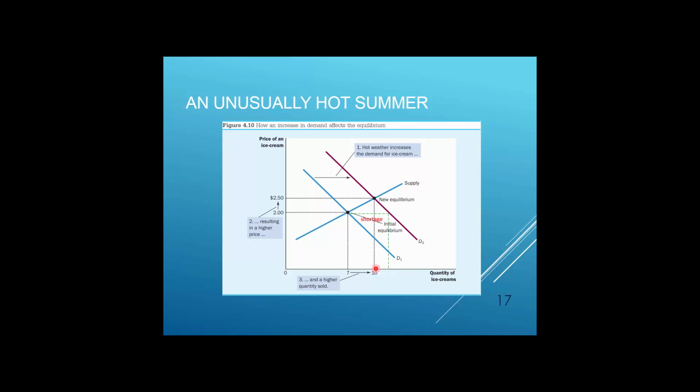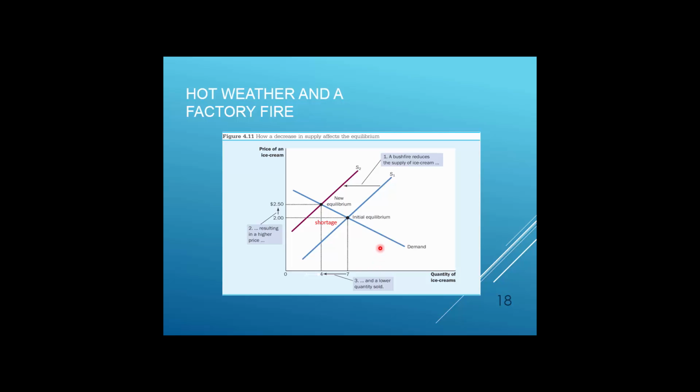And now one more example. Let's see what will happen when we have some very big problem on the market, when we have decrease in supply of ice creams. This decrease in supply of ice creams is caused by bushfire. And again, you have step 1, which side of the market is affected? Supply. Step 2, which direction of the shift? Supply curve shifts to the left because we have lower supply of ice creams at every price level.